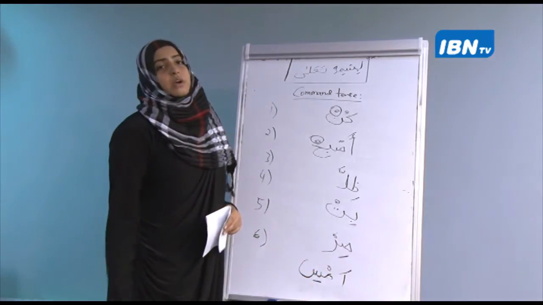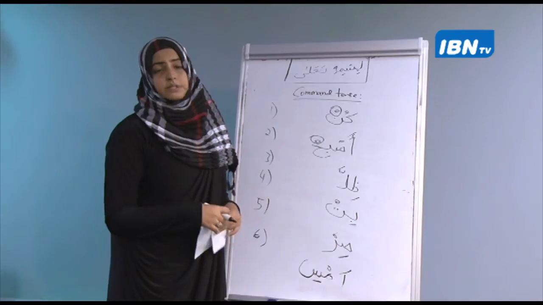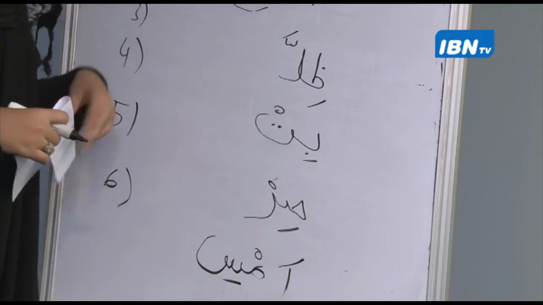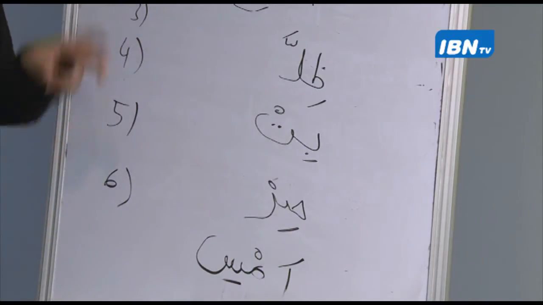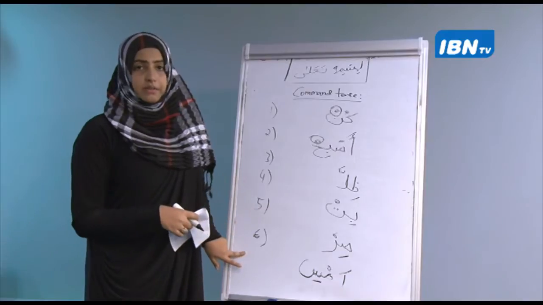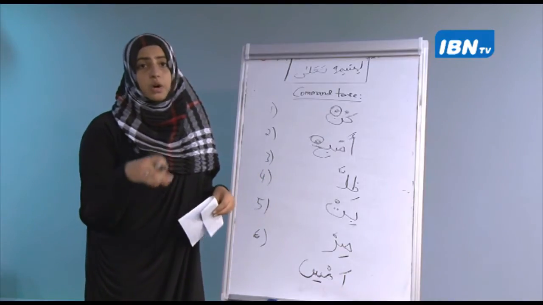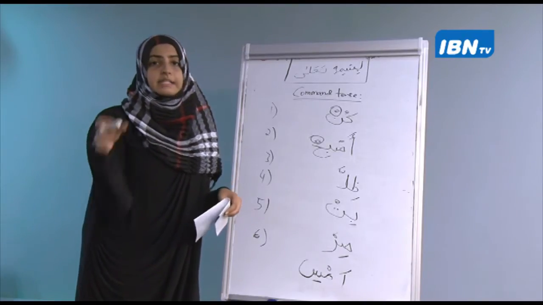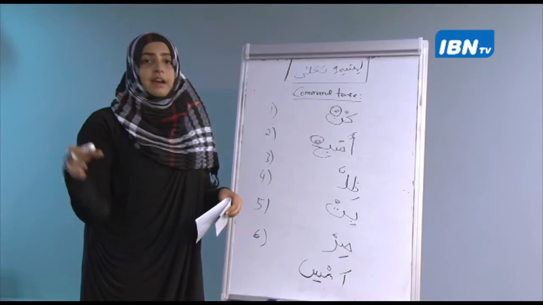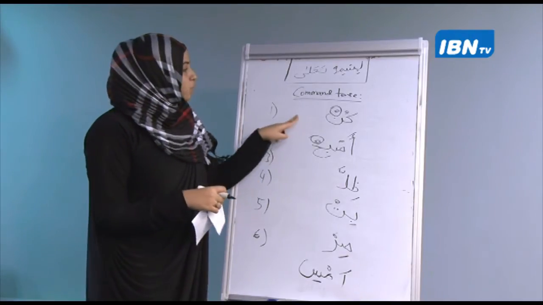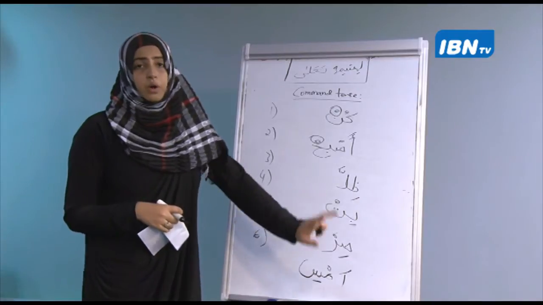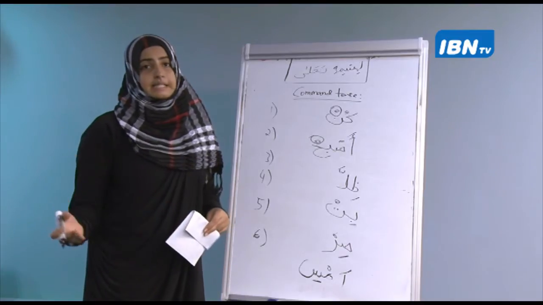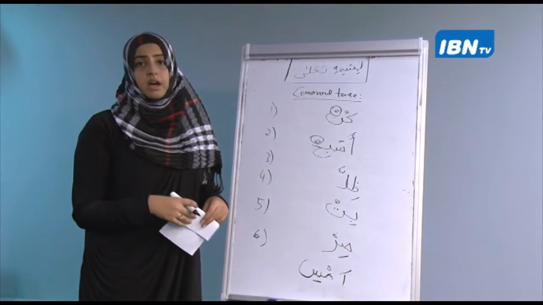Now you must be asking, okay, this is what we have in the command tense. What about laysa? What about ma yanfakku? How do you change those into the command tense? Now the rest of them, we have 14 of them, right? So the rest, 8, do not have a command tense. They are what you call fi'lun naqis jamid, meaning that they are incomplete verbs and also they do not have a command tense. So from all the sisters, only these 6 have a command tense. The rest, like laysa and others, do not have a command tense.